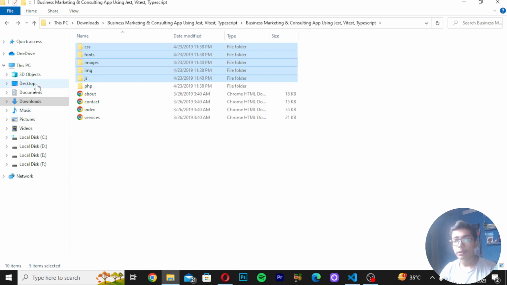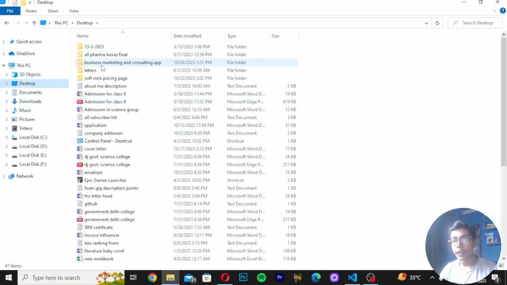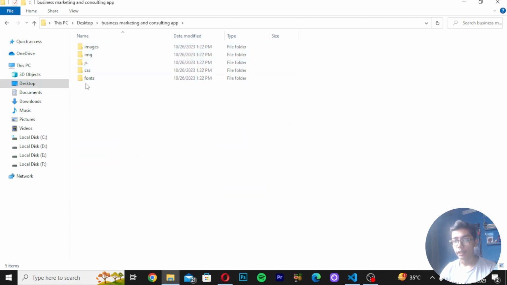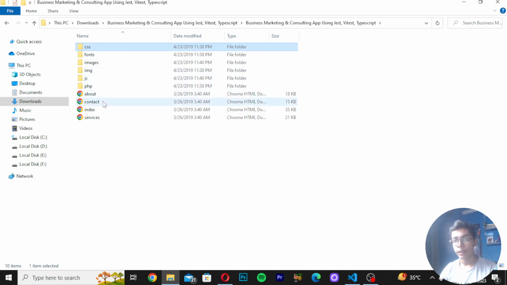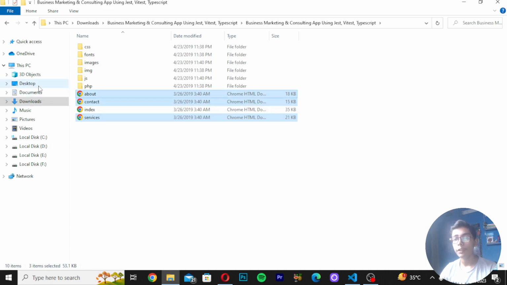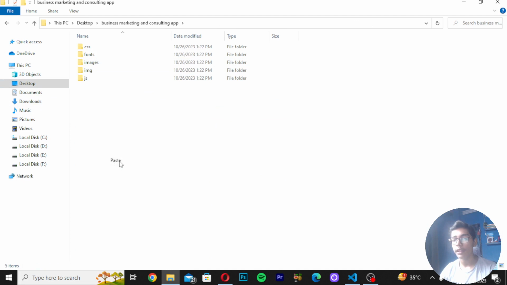After copying that, you have to simply move on to the folder on desktop which we have created. Then after moving here, I will be moving on to my main folder, and then I will be pasting that stuff which I have copied. You can see now we have pasted all the stuff here. Then move on to downloads again. After moving here, I will be doing one thing. I will now be copying these files as well. These are the main browser files which we will be using. So I will be moving on to desktop, then move into this folder and paste all the stuff here as well.